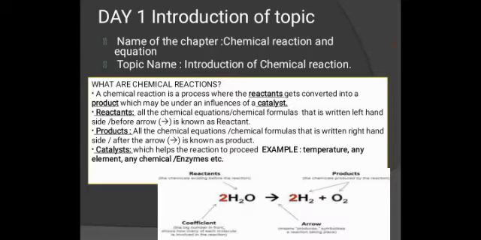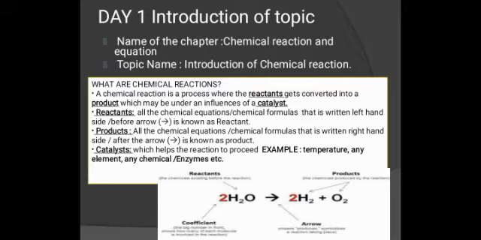So next is the introduction of the topic. Now the name of the chapter is chemical reactions and equations, and let's formally start with the definition of chemical reaction. What do you mean by the definition of chemical reaction? A chemical reaction is a process where the reactants get converted into products, which may be under the influence of a catalyst.